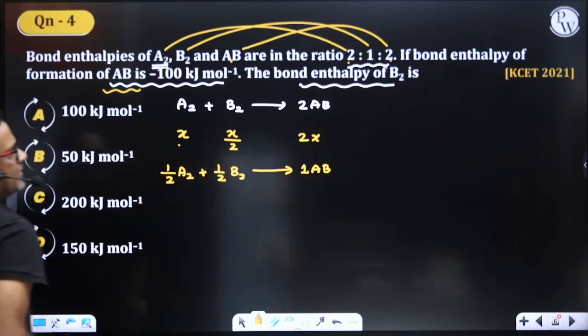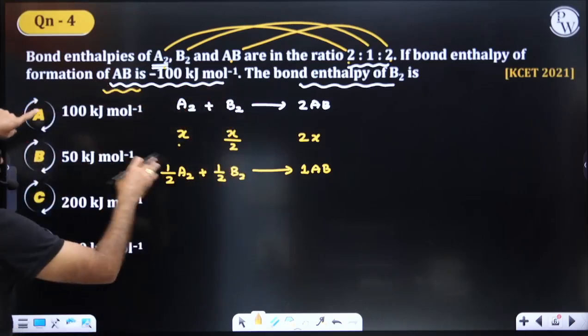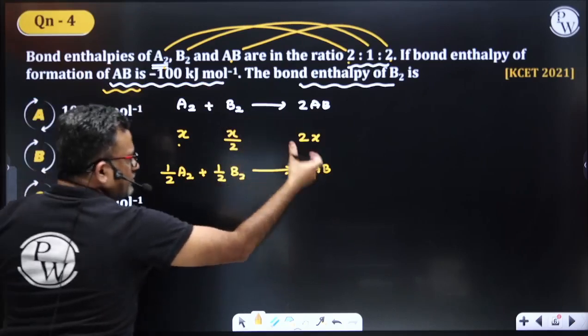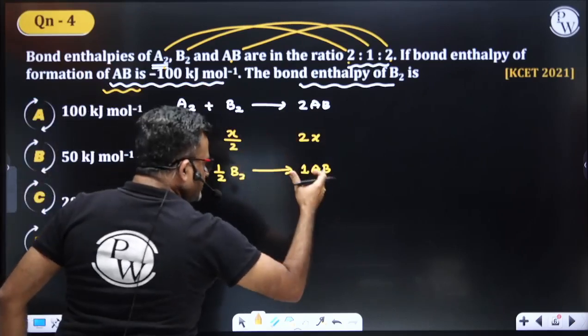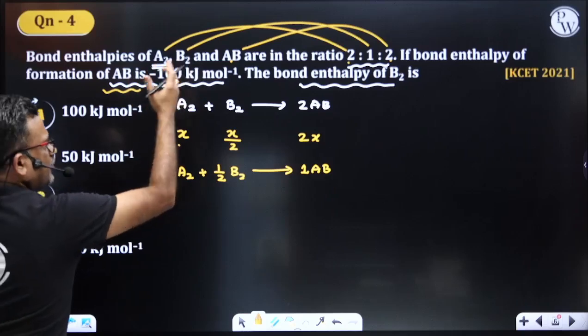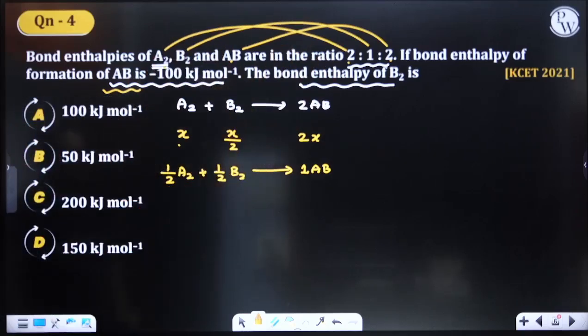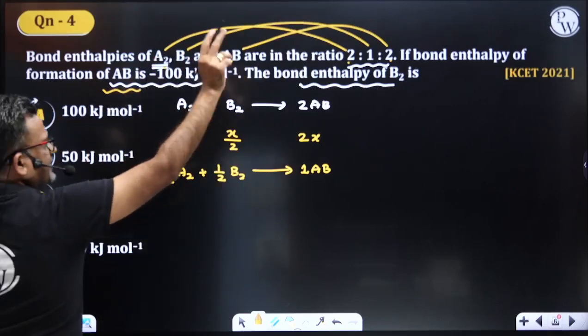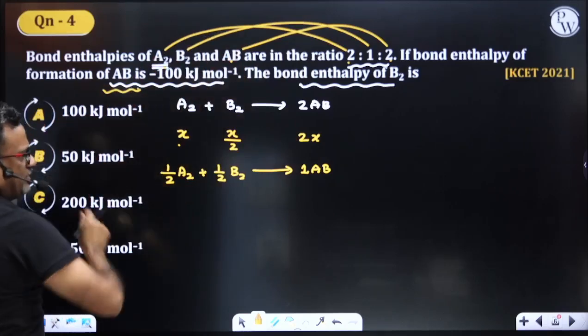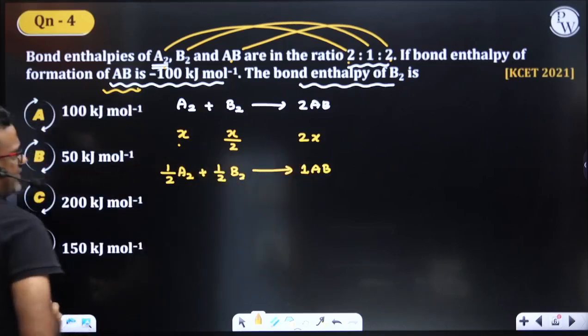If the bond enthalpy of formation of 1 mole of AB is -100 kJ/mole, then what is the bond enthalpy of B2 they have asked. Is that clear?